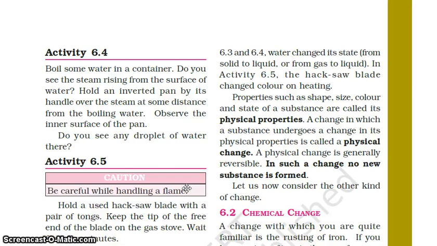Now what you have to do? Take a flat vessel or invert another pan over the steam, like your mother covers the water with a lid. What happens? Small droplets of water start appearing on the lid. So these droplets, so what is this? The steam is again converting into water.